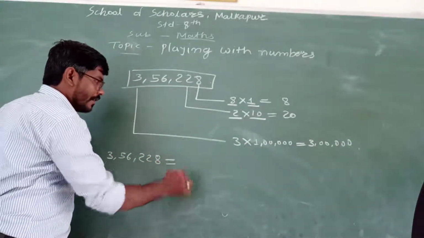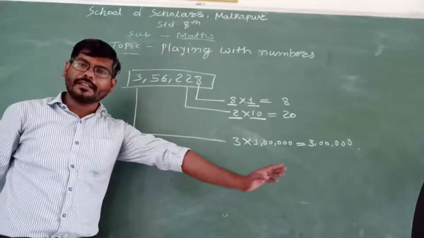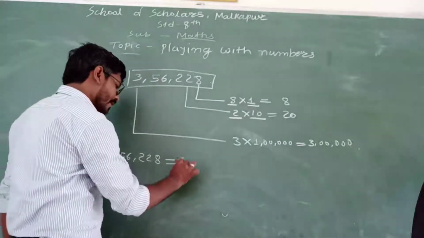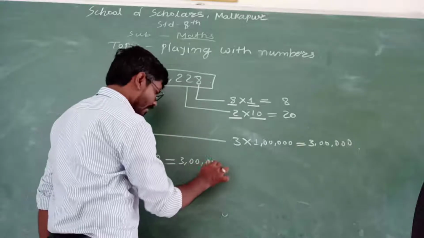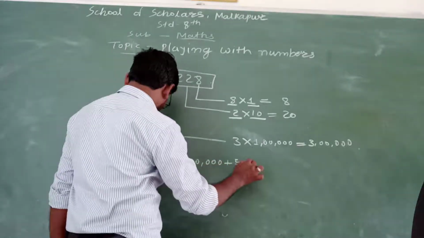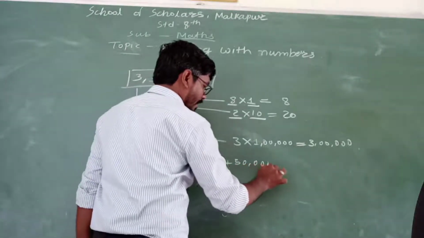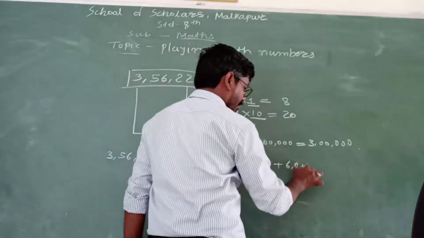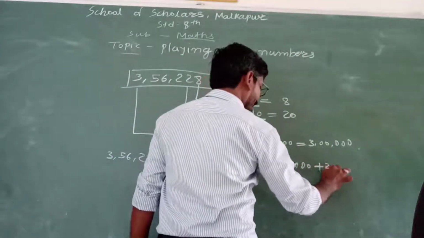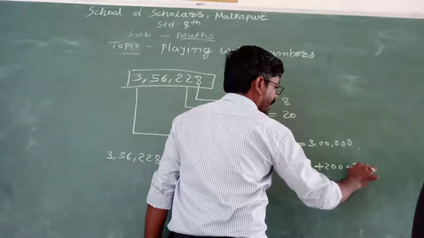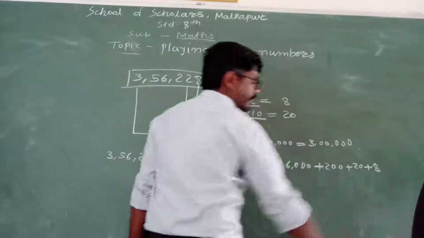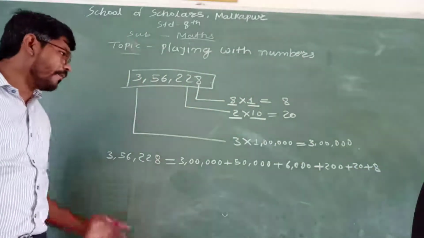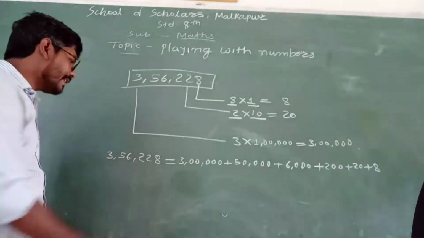If I ask you to represent this number 3,56,228 in expanded form, what will you say? 3 lakh plus 50,000 plus 6,000 plus 200 plus 20 plus 8. It is the expanded form of this number. What does it indicate to us?